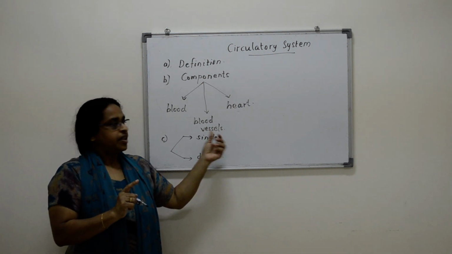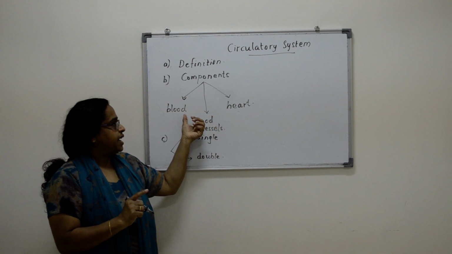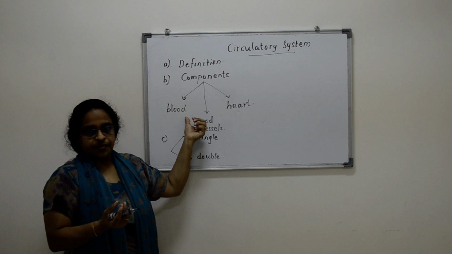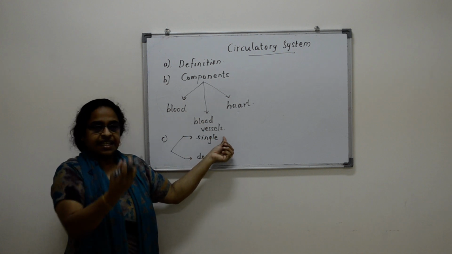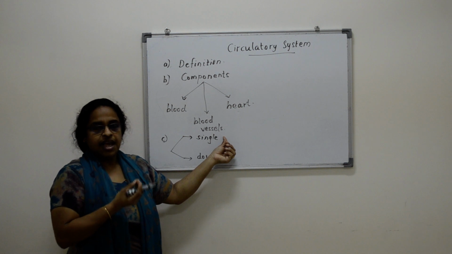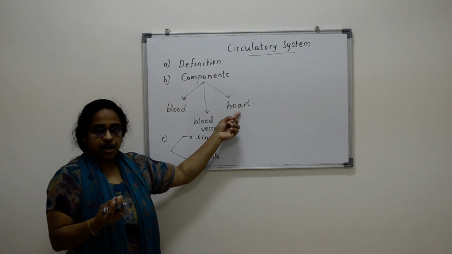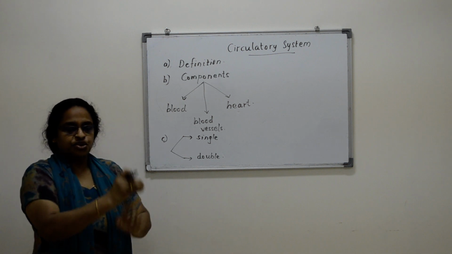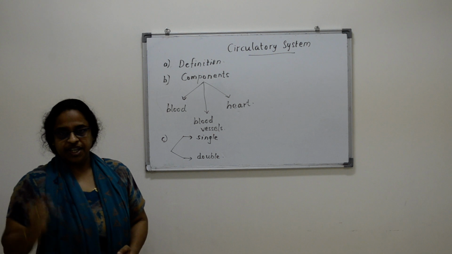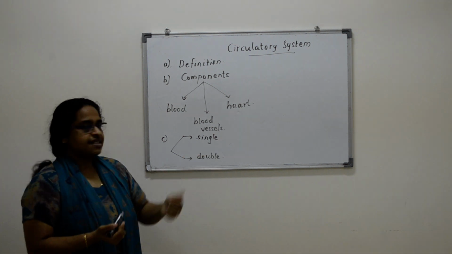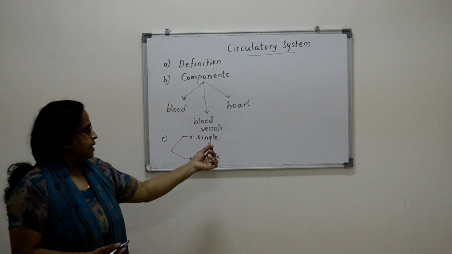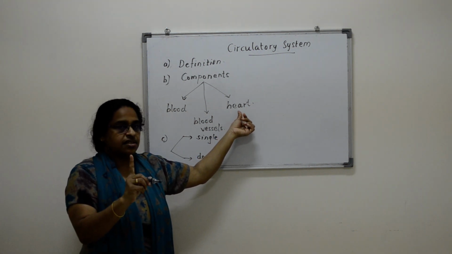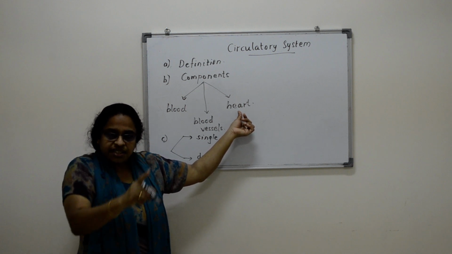I told you, the blood is the medium to transport many materials. The blood is taking oxygen and then it is given to the heart so that the heart can pump it with high pressure to all over the body. So, single circulation means the blood goes to the pumping organ only once on its one complete circuit.